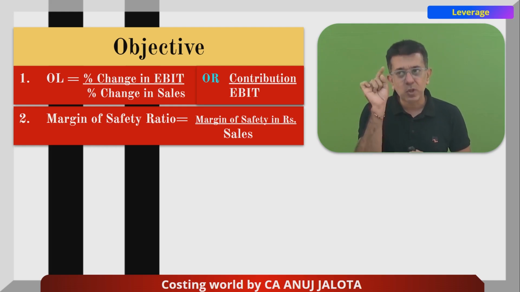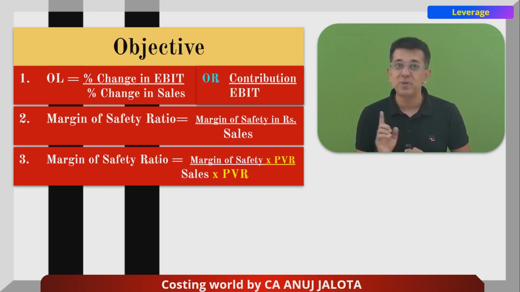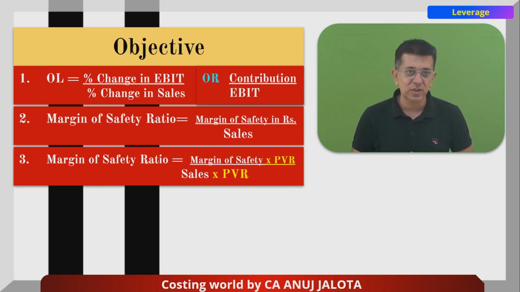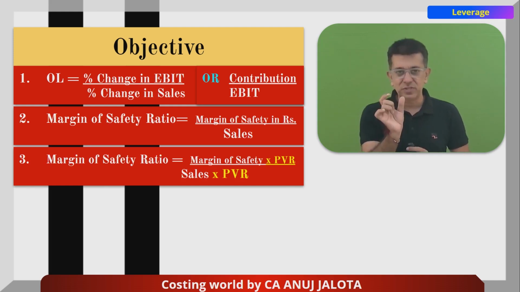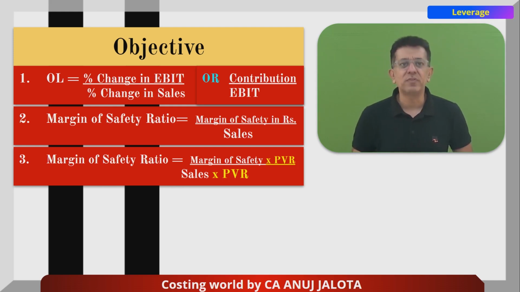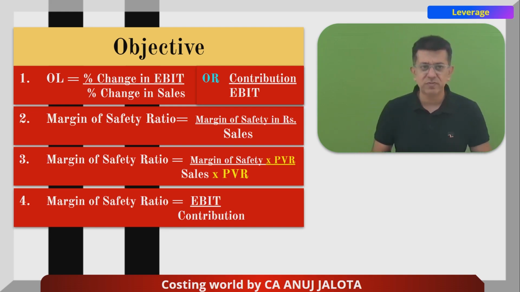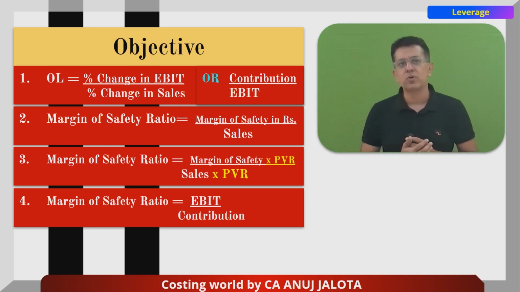So let's multiply numerator and denominator both by PV ratio. Margin of safety ratio is equal to margin of safety into PV ratio divided by sales into PV ratio. Now, margin of safety into PV ratio gives you profit, which means EBIT. And sales into PV ratio gives you contribution. So the numerator gets replaced by EBIT and the denominator by contribution. So margin of safety ratio is equal to EBIT upon contribution.